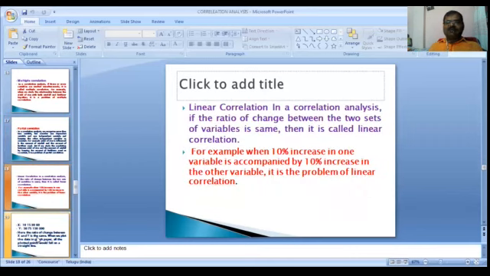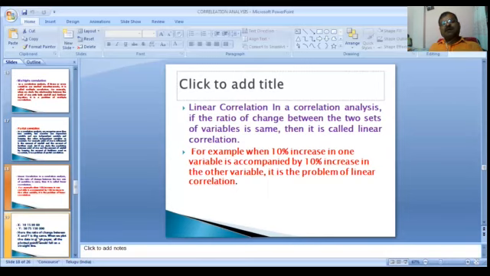What is a linear correlation? In a correlation analysis, if the ratio of change between the two sets of variables is the same, then it is called linear correlation.